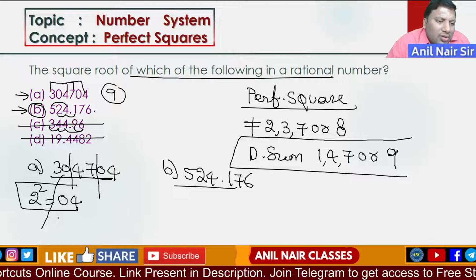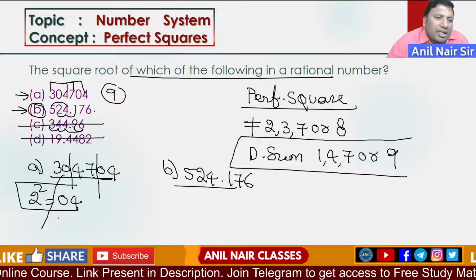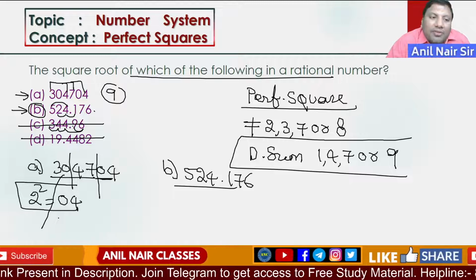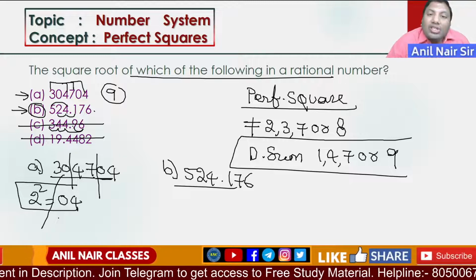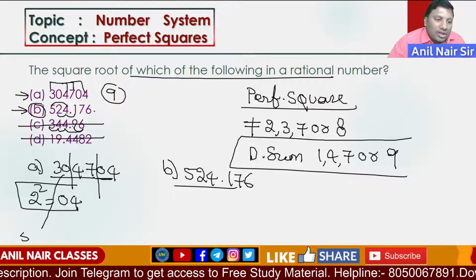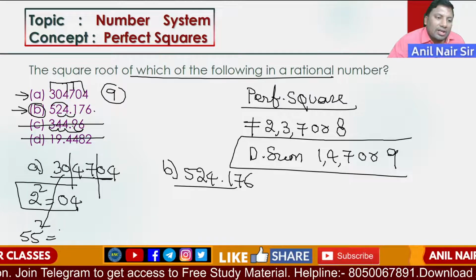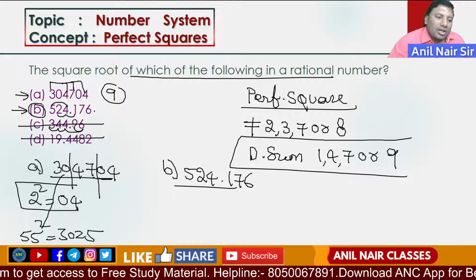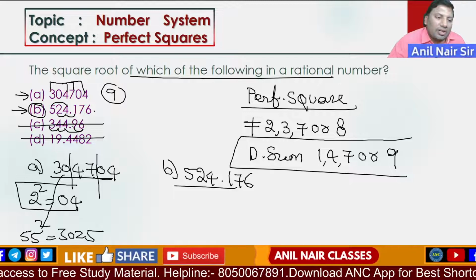Close to 3000 means which number? 50 square is 2500. 55 square is 3025. 60 square is 3600. It lies between these two.